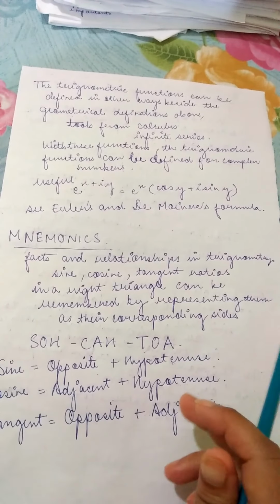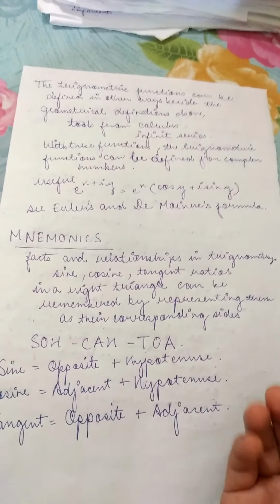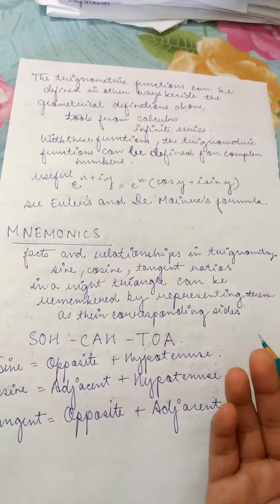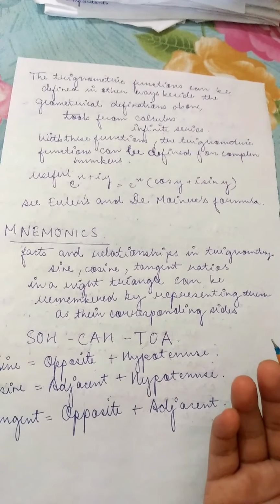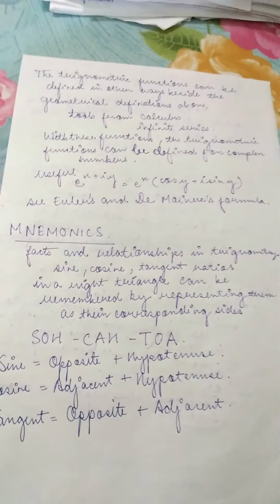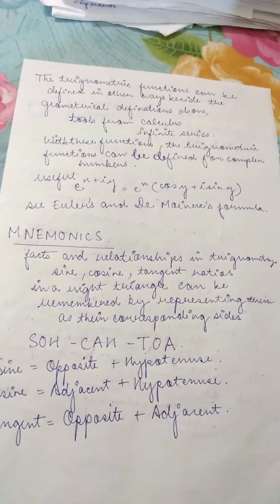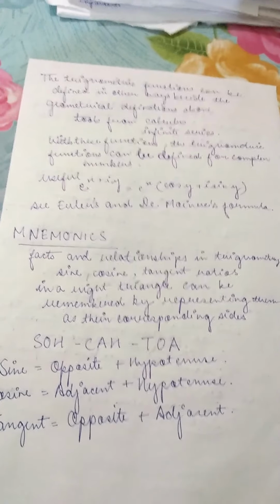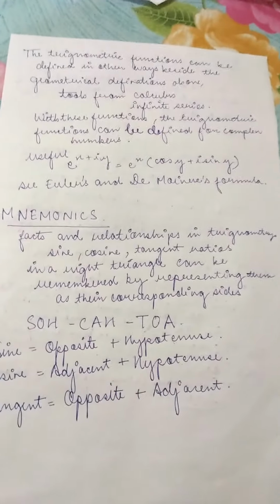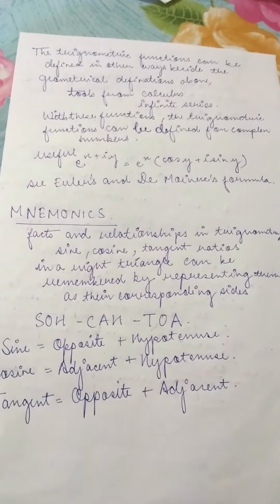Everybody used to be confused about SOHCAHTOA. Sine is perpendicular by hypotenuse, cos is base by hypotenuse and tan is perpendicular by base. So it's very simple to remember.